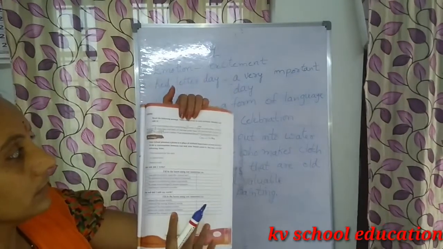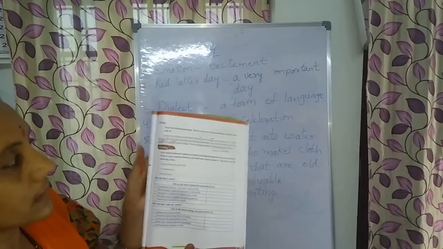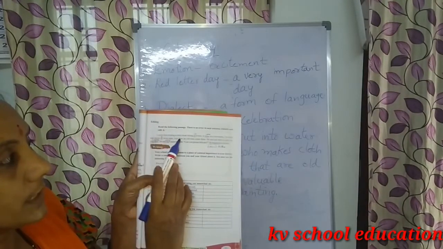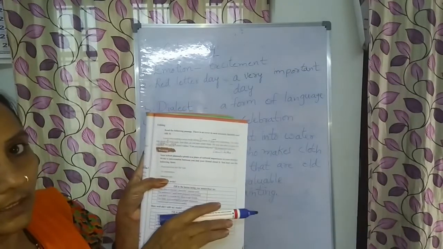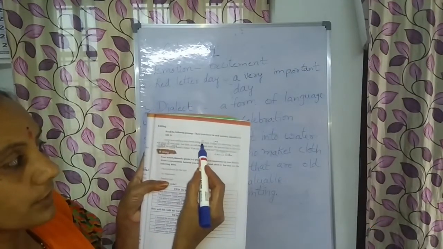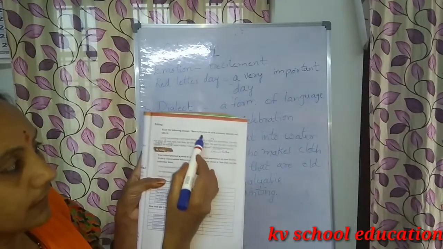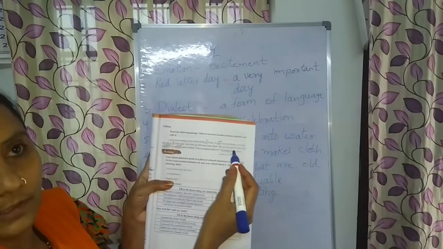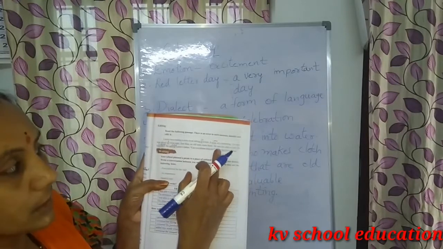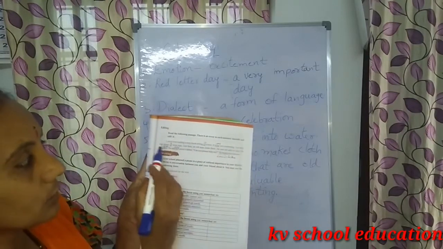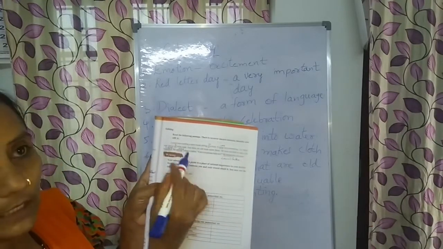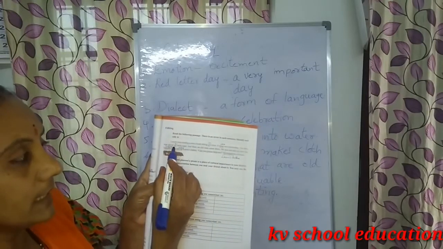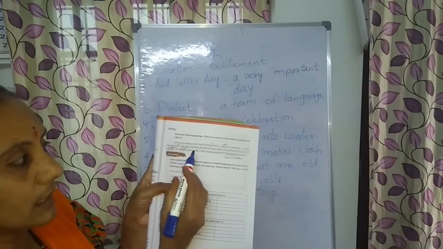Now turn the page. We can see here, read the following passage. There are errors in this. So what are you going to say? Lakshmi was reading a storybook sitting off the train. It is not off. You should write in the train. In a train. So it were very interesting. Not were; you should write was. The story was about Anne Wiseman, not A Wiseman. Here the article A should be given. Anne is given, but you should write the article A there.